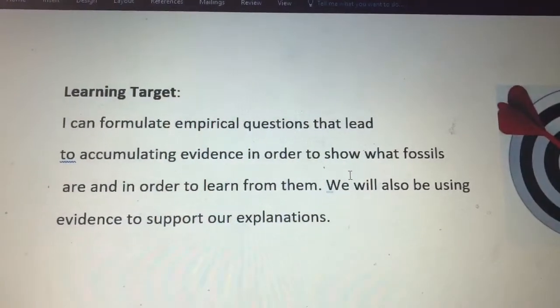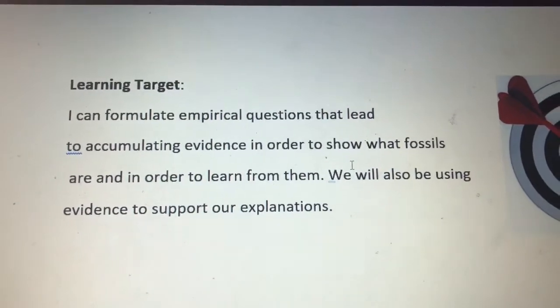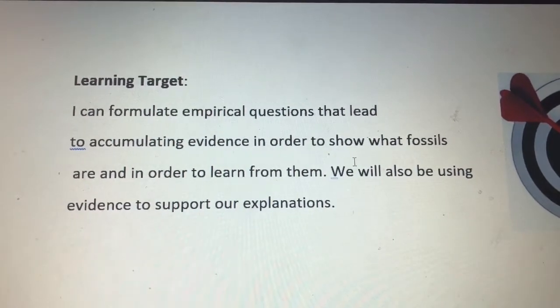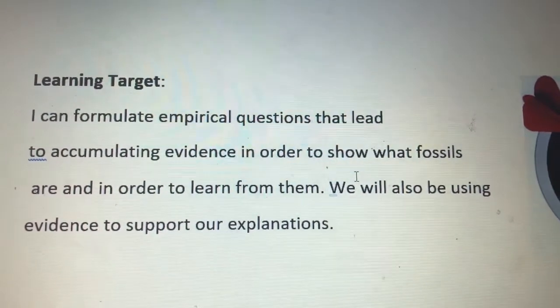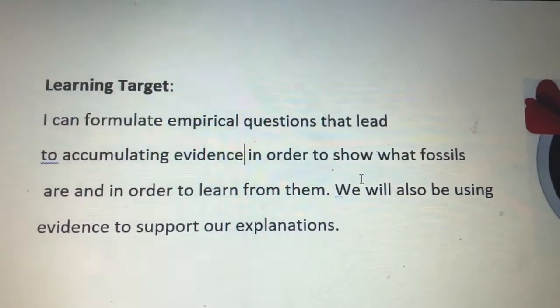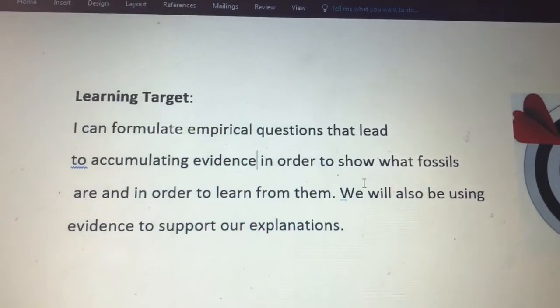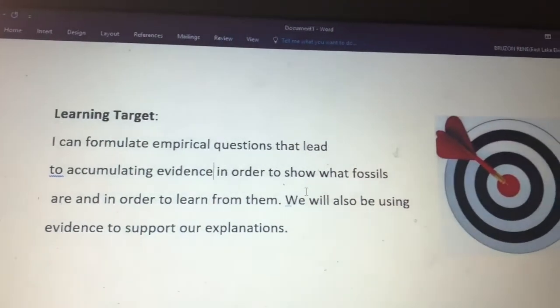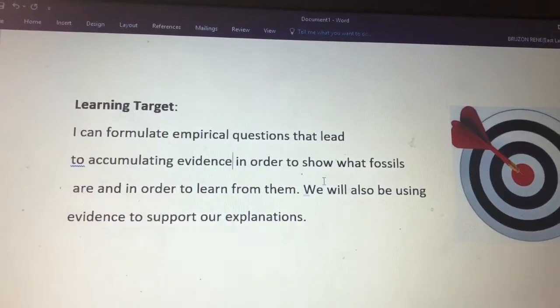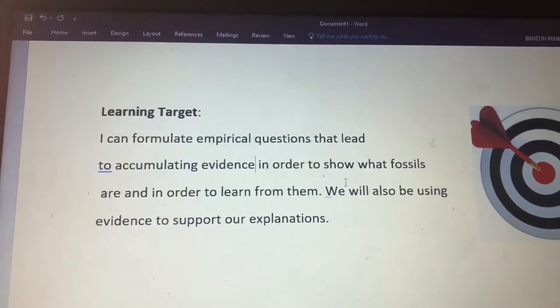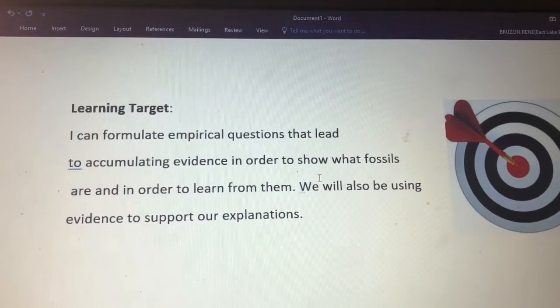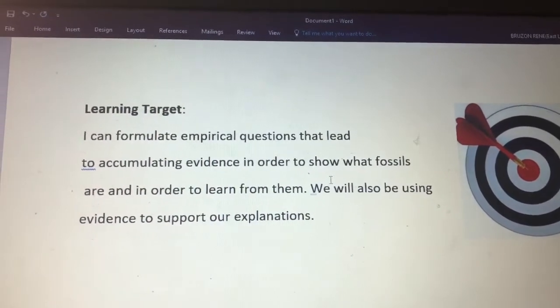So let's take another look at it. I can formulate empirical questions that lead to accumulating evidence in order to show what fossils are and in order to learn from them. We will also be using evidence to support our explanations. That's our learning target, and that's what we have been doing. We have been collecting information, asking questions, reading articles, and watching videos to find out what fossils are.